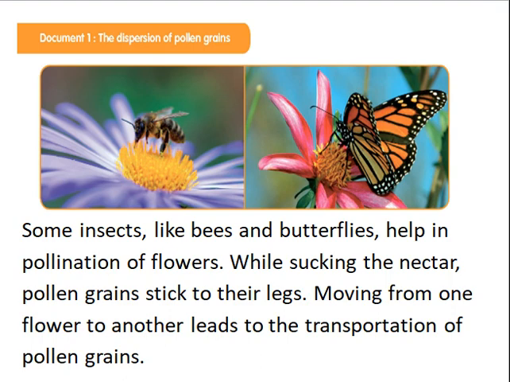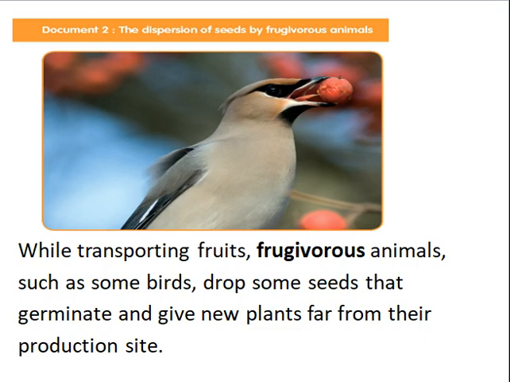So, these insects like the bees and butterflies help in pollination of flowers. How? While sucking the nectar, pollen grains stick to their legs. And then, by moving from one flower to another, they transport the pollen grains to help in the pollination process in order to allow flowers to reproduce.